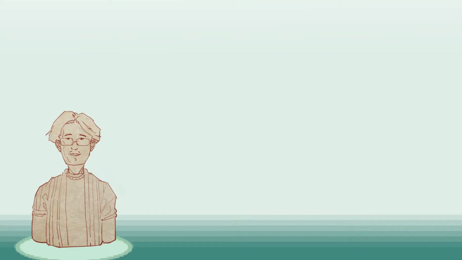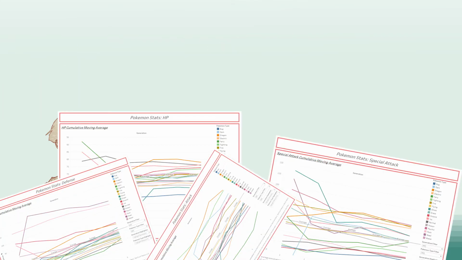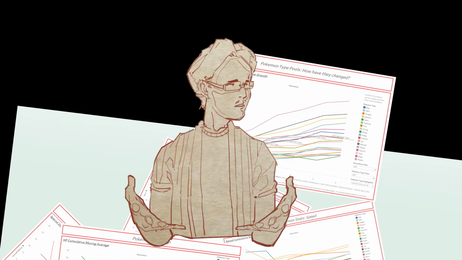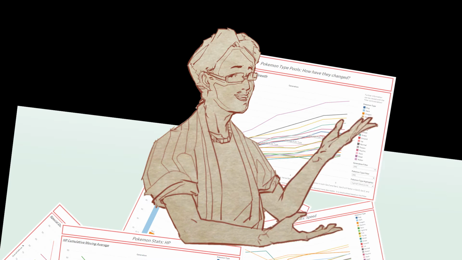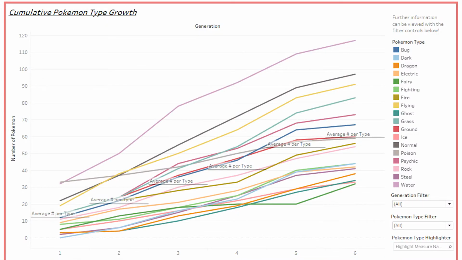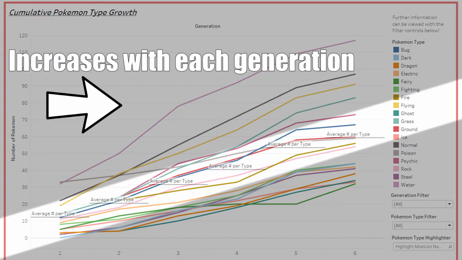Data results. So the lazy thing to do would be to, but on this channel, we are clearly all about delivering useful information, so let's take a look at the highlights in each graph. Regarding the number of Pokemon in each type, otherwise known as a pool, we can see that the number increases by generation as more Pokemon are introduced. Oh my god, such an unforeseen revelation.